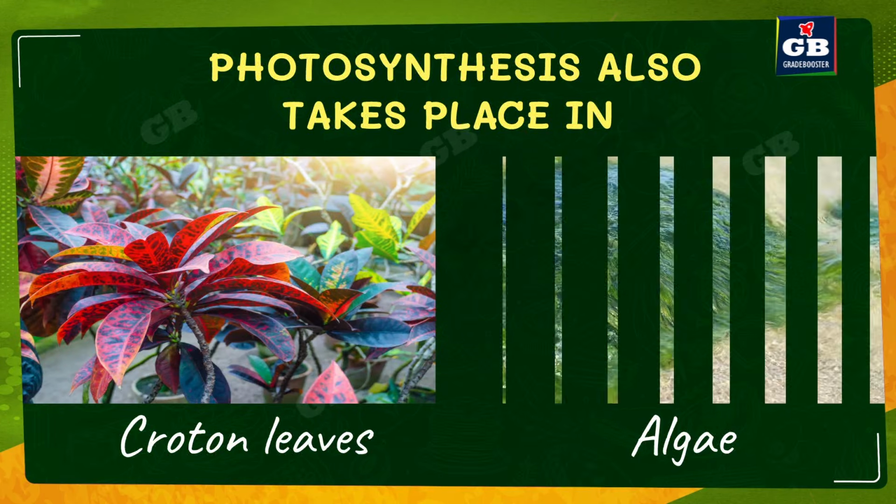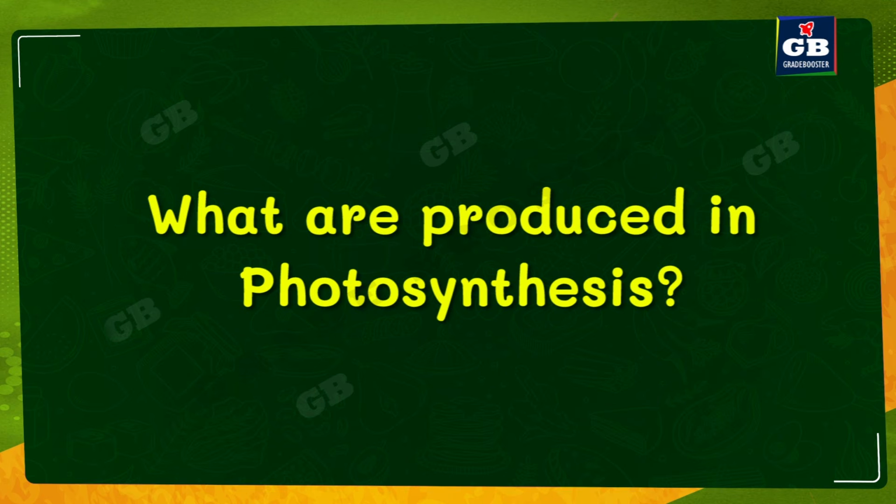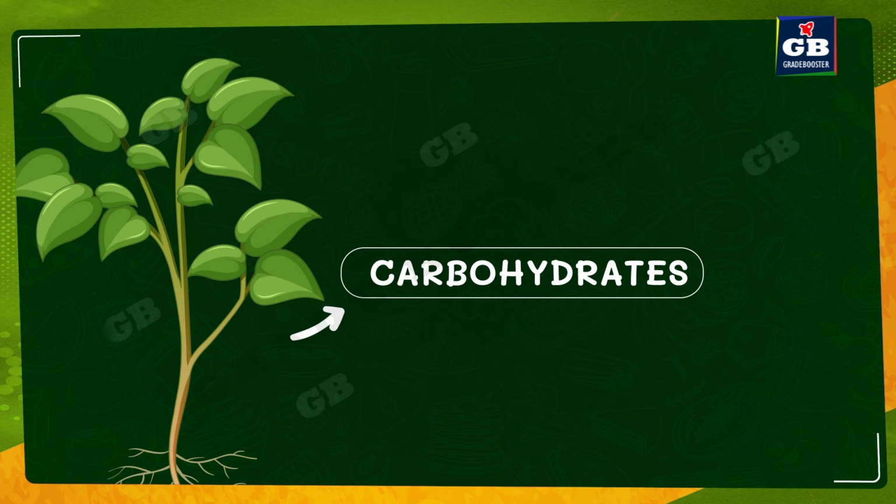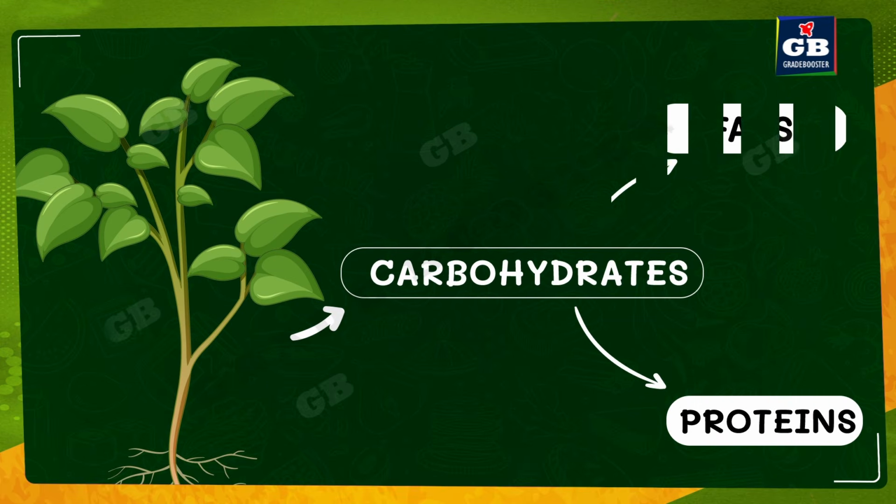Now let us see what is produced in photosynthesis. In the process of photosynthesis, plants mainly produce carbohydrates, that is in the form of starch. But the animals which are eating plants are not only getting carbohydrates. We get proteins, fats, vitamins from the plants and vegetables, right?